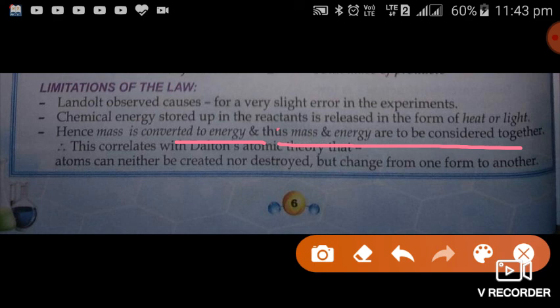This correlates with Dalton's atomic theory that atoms can neither be created nor destroyed but change from one form to another. So there are three different types of definitions, but overall the conclusion for all definitions is only this: during any type of change, either physical or chemical, there will be no loss or gain of mass. Mass can neither be created nor destroyed.